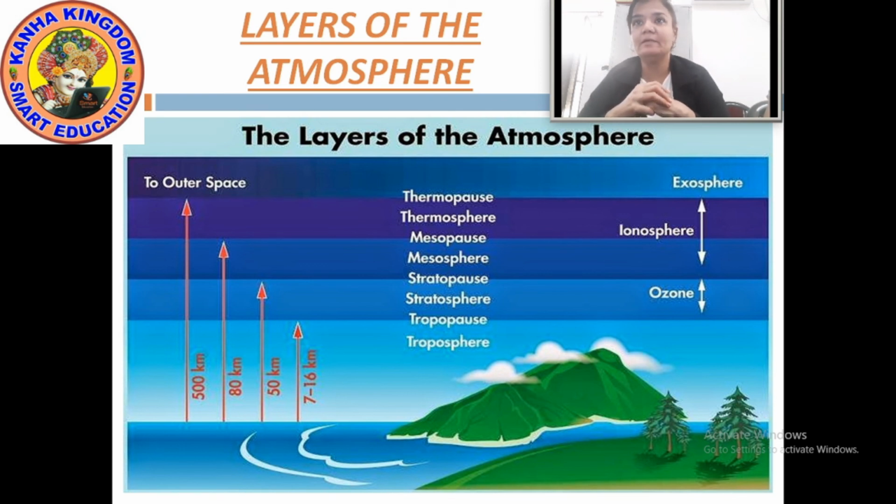Between the troposphere and stratosphere, you can see the ozone layer. Now, what is this ozone layer? This ozone layer is a shield. You can say the ozone shield is a region of Earth's stratosphere that absorbs most of the sun's ultraviolet radiation.